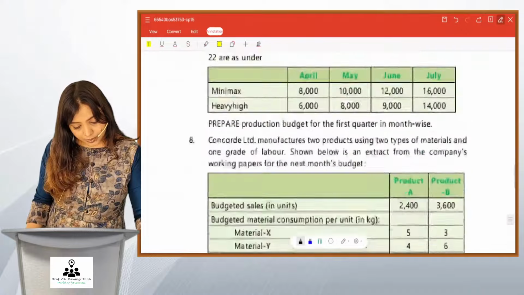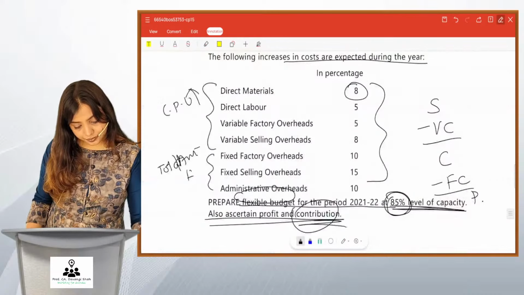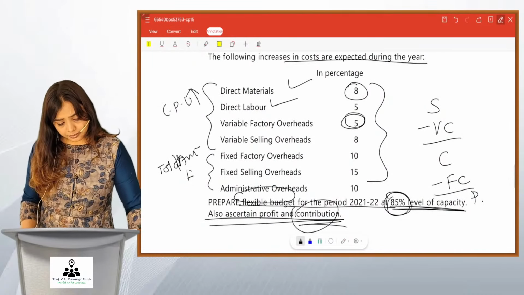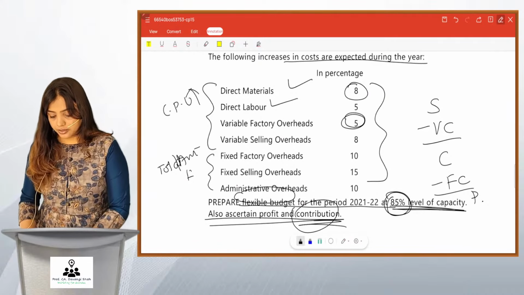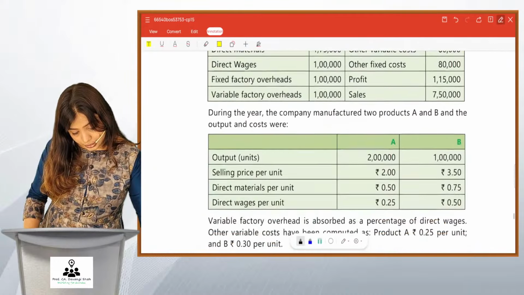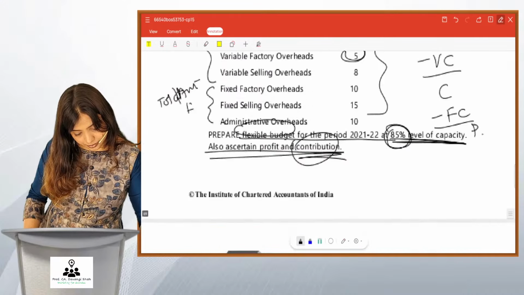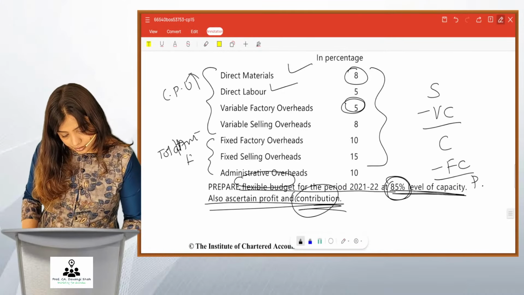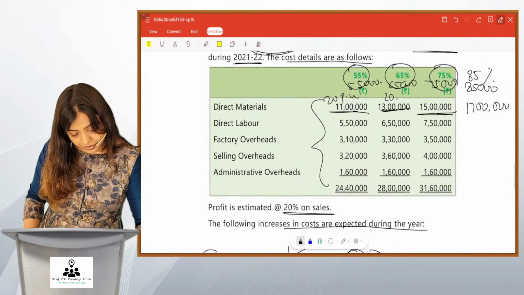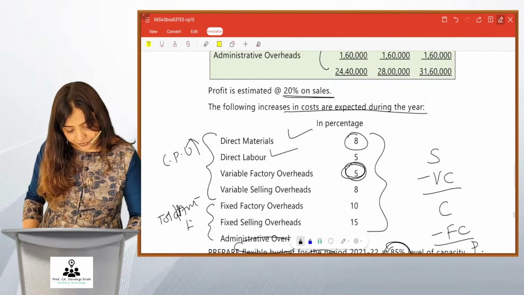The third cost, go back to the question, is your variable factory overheads. Friends, variable factory overheads is 5 and this is going to increase by 5%.